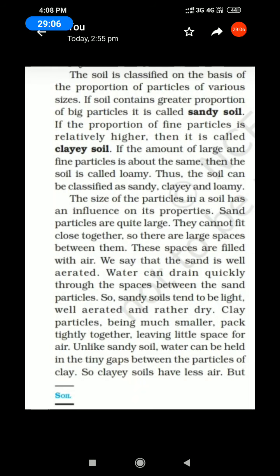All of you see your book. So, clay soils have little air. Underline the word clay soil. Clay soils have little air, but they are heavy as they hold more water than the sandy soil.